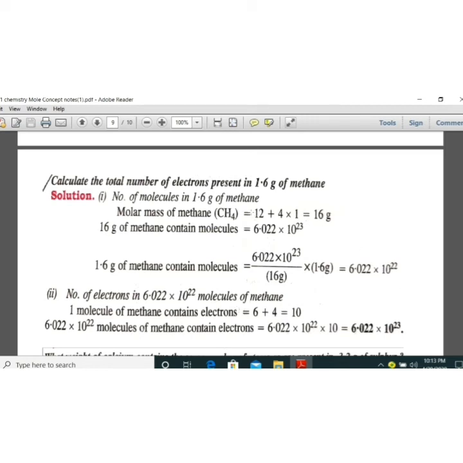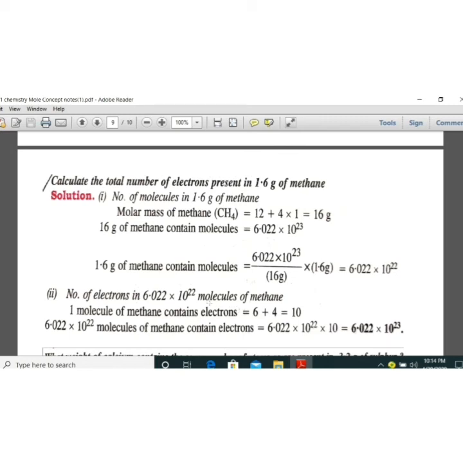Now you have to find out for 0.1 mole. In 1 mole, 6.02 10 to the power 23 molecules are present. In 0.1 mole, that value will be 6.022 into 10 to the power 22 number of molecules of methane. Now you have to find out the number of electrons.